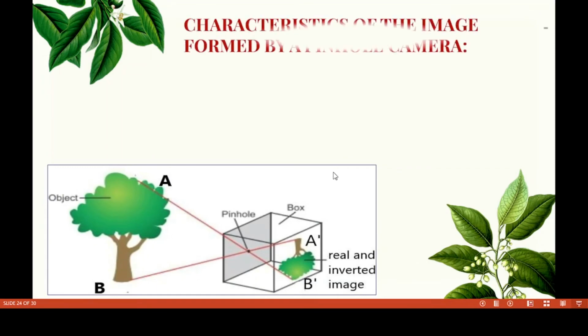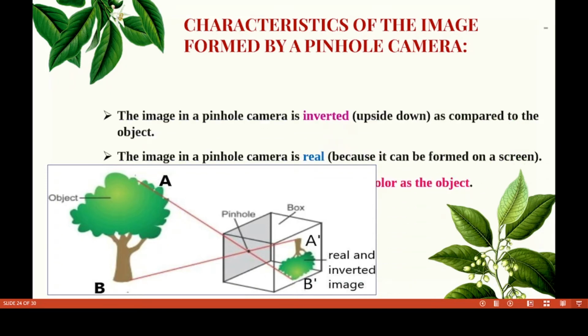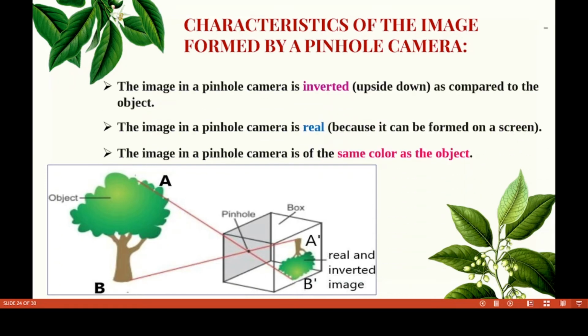Now we have to discuss the characteristics of the image formed by a pinhole camera. What type of image is formed by a pinhole camera? First of all, children, this is a pinhole camera. We have to take a cardboard box and put one circular hole in it.